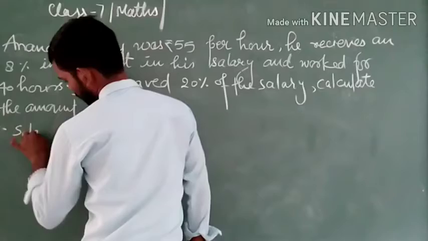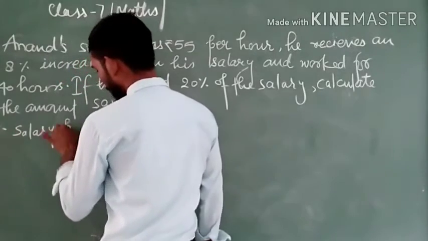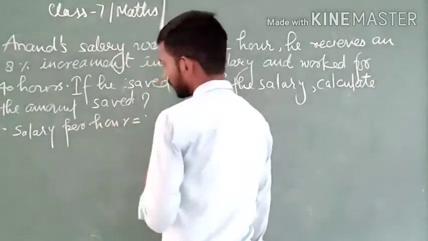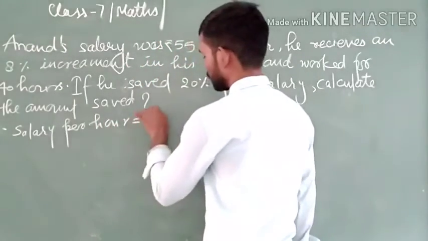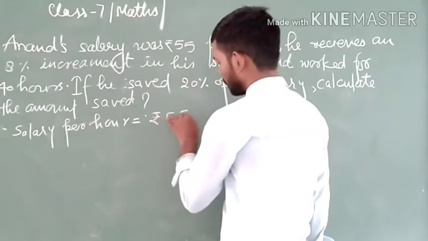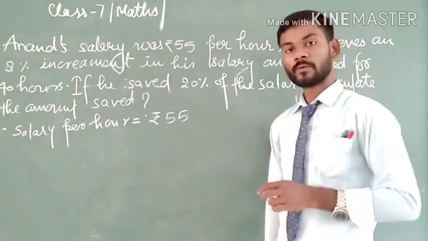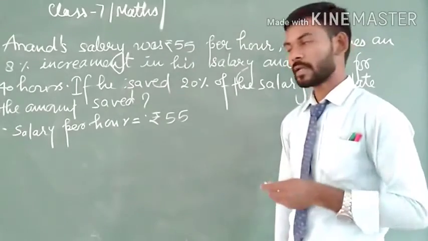So let's see its solution. His salary per hour is 55 rupees. Therefore, what money will he earn in 40 hours?